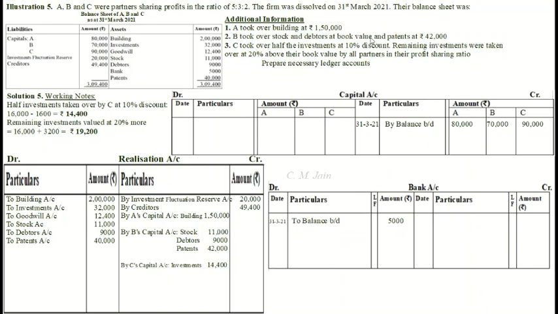What is the profit sharing ratio? 5:3:2. So divide this amount 19,200 in 5:3:2. What do you get? Taken over in profit sharing ratio: A rupees 9,600, B rupees 5,760 and C rupees 3,840. First write this in working notes, then we will enter in realization account.